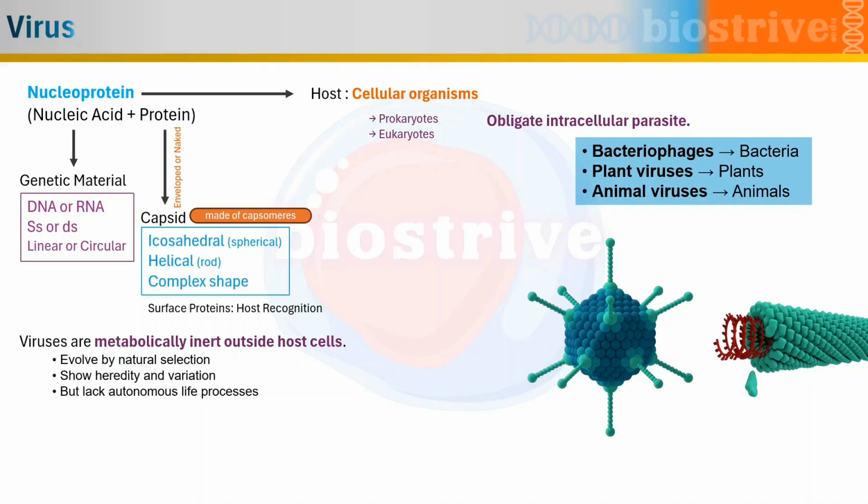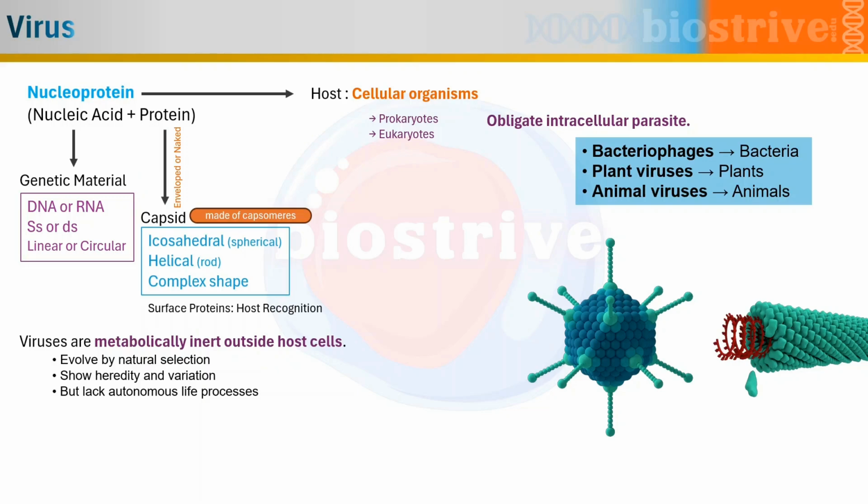Let's come back to non-cellular organisms, and we are starting with virus. Now virus has the chemical nature of nucleoprotein. By nucleoprotein, I mean two components. First one is nucleic acid, another one is protein. Nucleic acid acts as genetic material and it may be either DNA or RNA, but never both. And these nucleic acids may exist as single stranded form or double stranded form. It may be linear or circular.